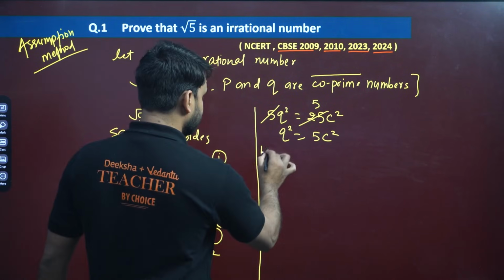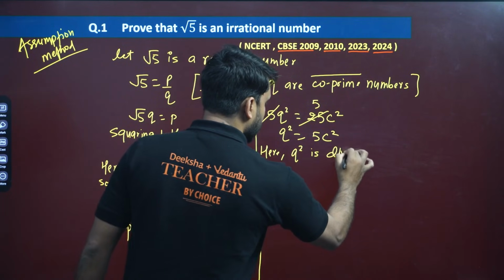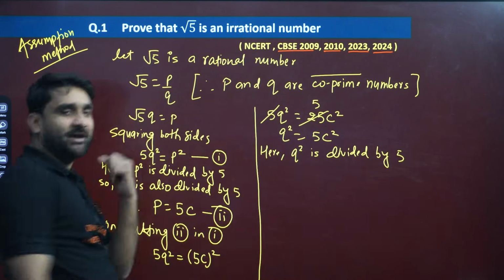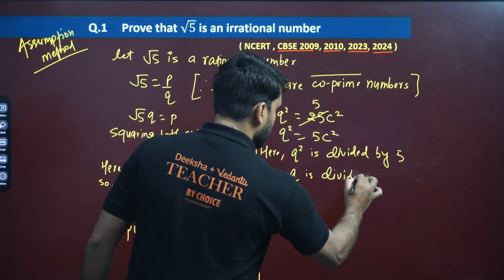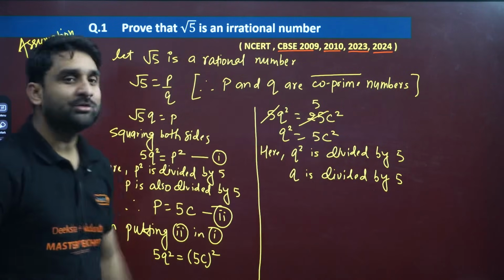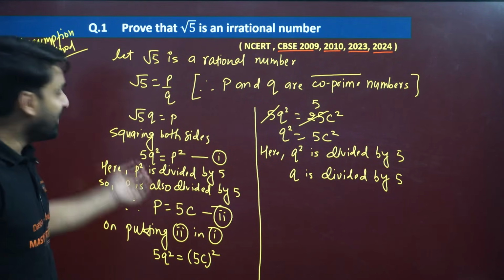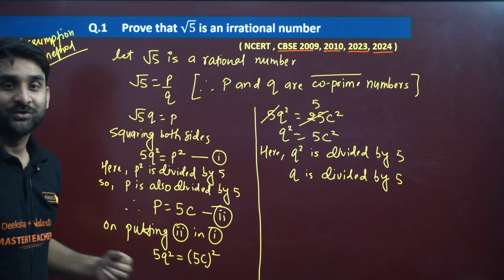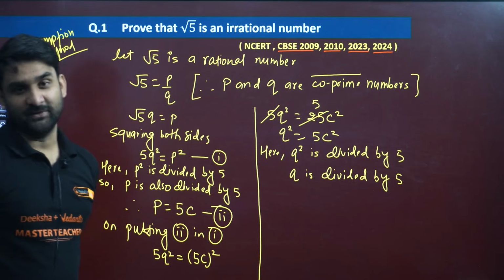So we can write here that Q square is divisible by 5, and if Q square is divisible by 5, then Q is divisible by 5. But can you see the bracket? P and Q are both co-prime numbers. But here, after our assumption, we are getting one more factor. P is divisible by 5 and Q is also divisible by 5. So this is a contradiction. Why? Because P and Q were co-prime numbers.